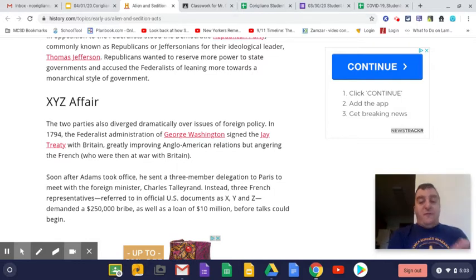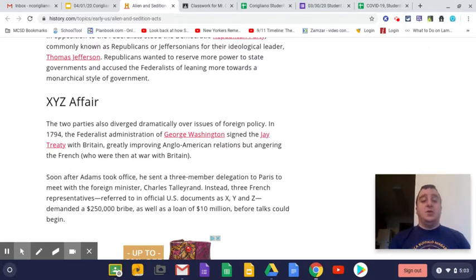So when we fast forward to 1796 and John Adams' presidency, one of Adams' goals was to try to mend the relationship between France and the United States. The way that he does that is he sends 3 delegates to France to talk to the representative of France, the foreign minister, a guy by the name of Charles Talleyrand.